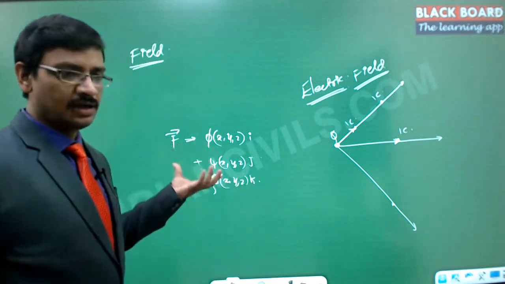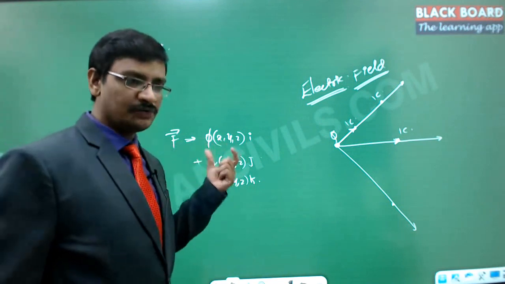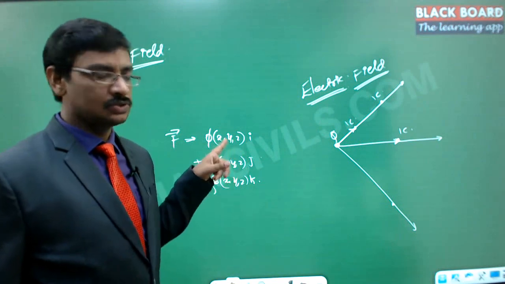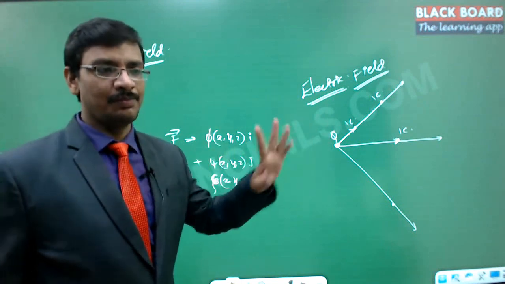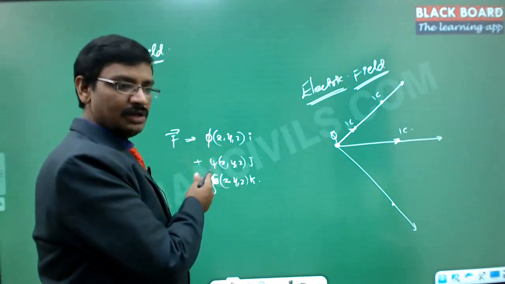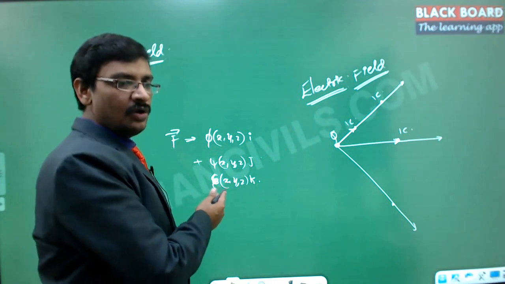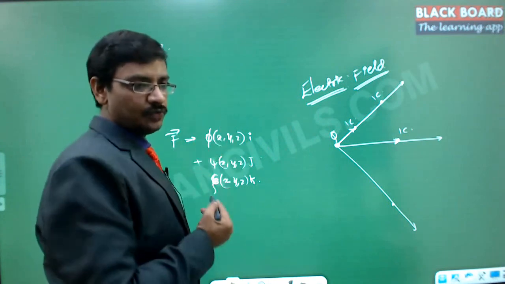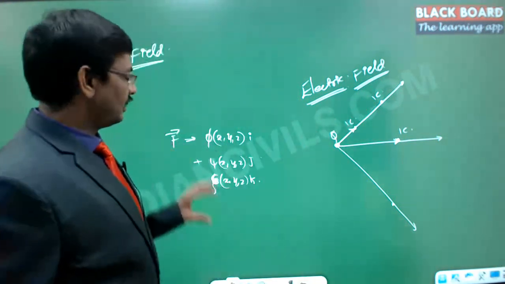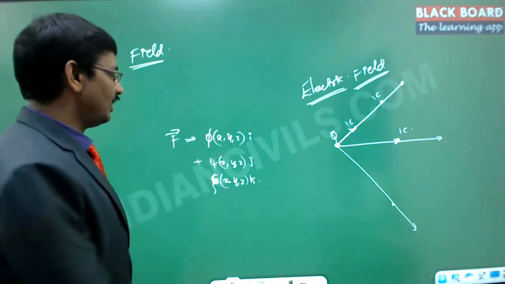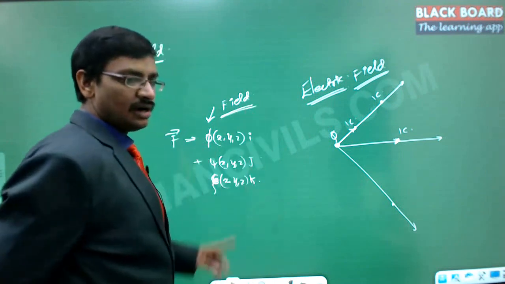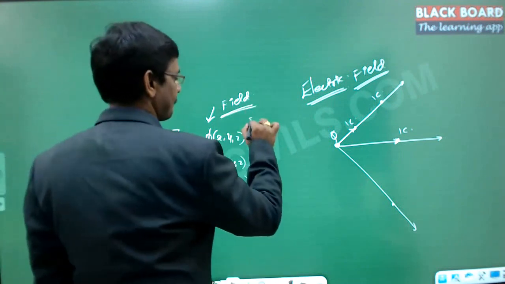See this, this is a vector with three components, but these are variables dependent on the position. This assures the field representation, because depending on the position x comma y comma z, phi will have a different value, psi will have a different value, and xi will have a different value, which gives you a combined effect of the magnitude and direction of the force, representing the scenario of this particular field. That means any vector represented in this format can always be called a field. The study of this is what we call the field theory.